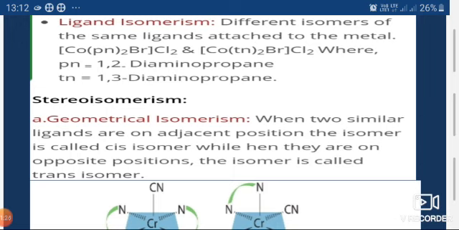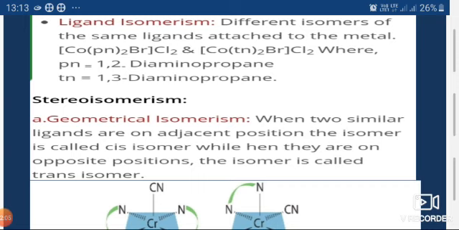The first example is cobalt with pn meaning 1,2-diaminopropane, bromine and chlorine. The name of this compound is bromo(1,2-diaminopropane)cobalt(III) chloride. And the second example is bromo(1,3-diaminopropane)cobalt(III) chloride. This is the example of ligand isomerism.